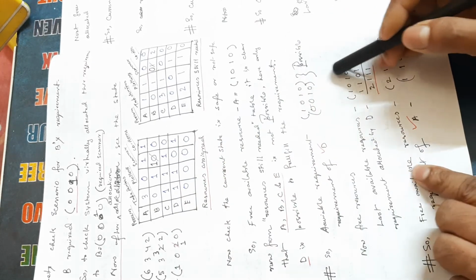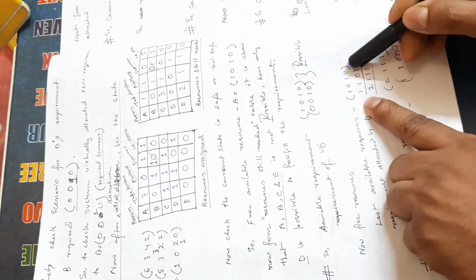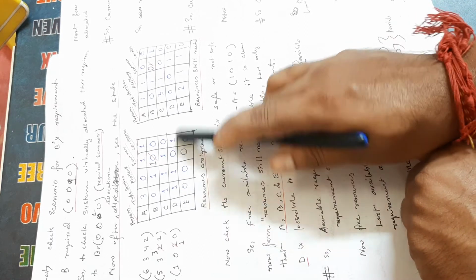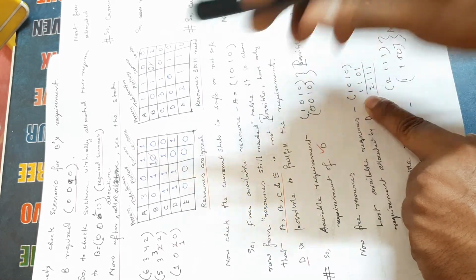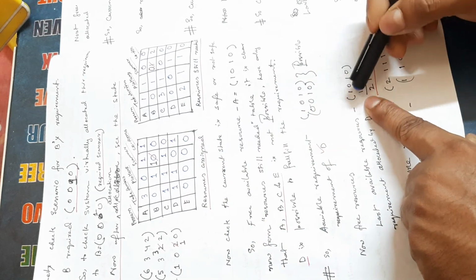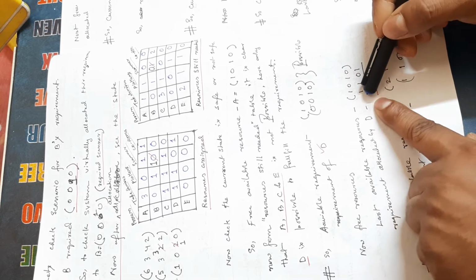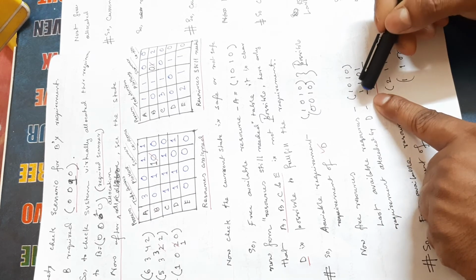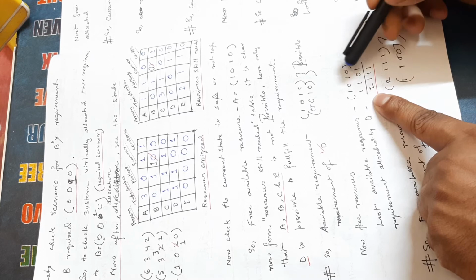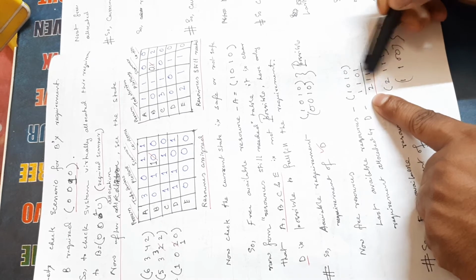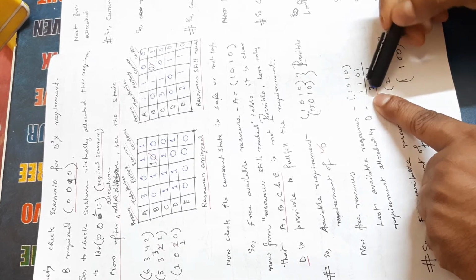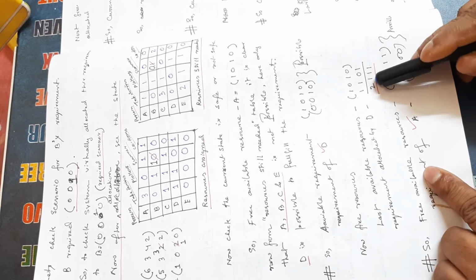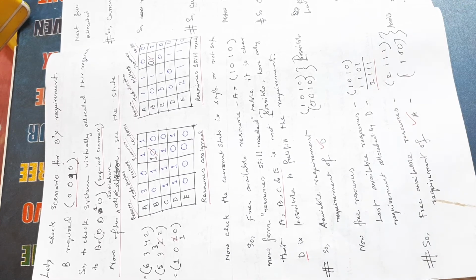My current resources are 1010, and the resources held by D are 1101, so they are released. So 1010 plus the released 1101 gives 2111. After D finishes, the available resource is 2111.